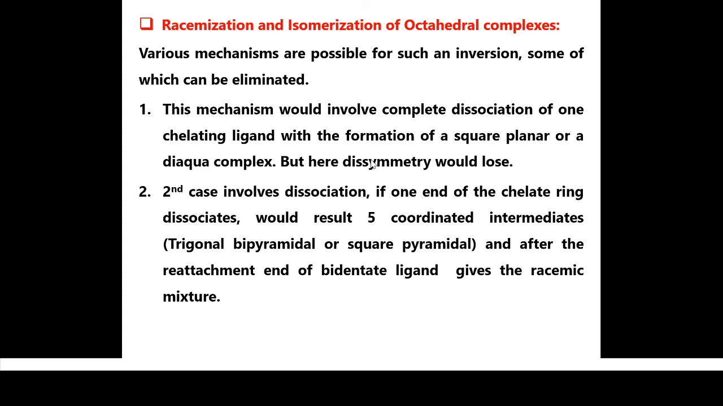What happened in the first case? There is complete dissociation of one chelating ligand. Obviously it gives the square planar or diaqua complex, and in the second case there is only removal of one end of the chelate ring. So it gives a 5 coordinated intermediate. That intermediate may be trigonal bipyramidal or square pyramidal, and after again reattachment of that end it gives the racemic mixture. Okay, so let's study the third case.